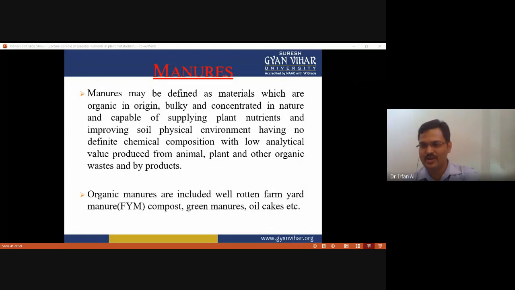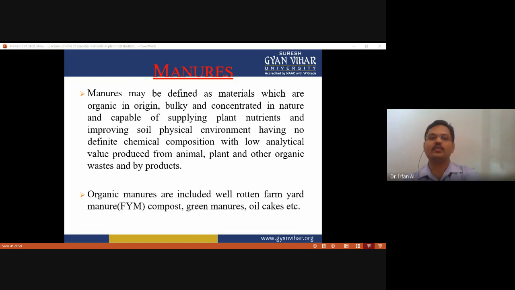This is an important point: there is no definite chemical composition like fertilizer, which has a fixed composition of NPK. They have low analytical value and are produced from animal, plant, and other organic waste or their byproducts. So all these products are manures.